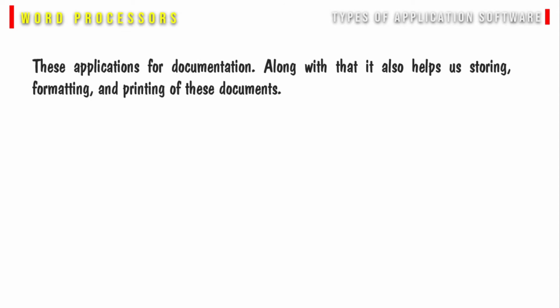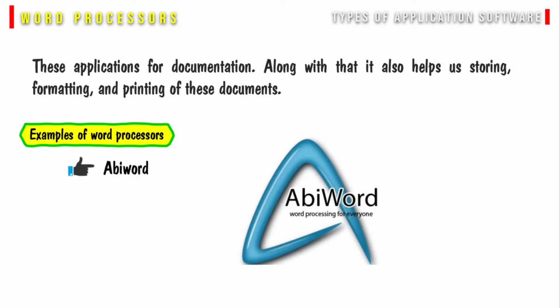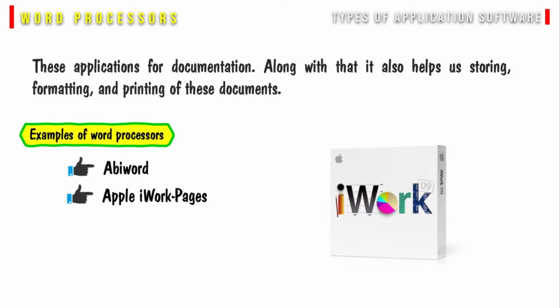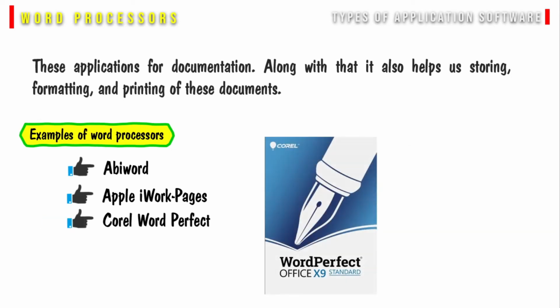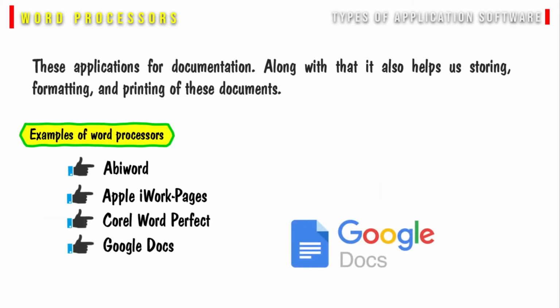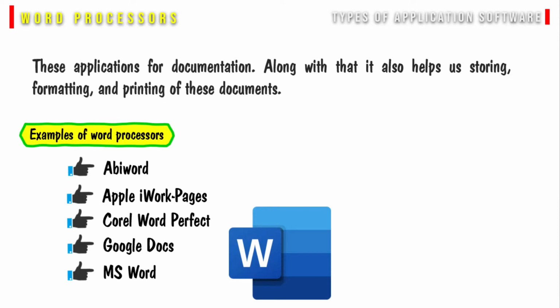Types of application software. Word processors. These are the applications for documentation. Along with that, they also help us in storing, formatting and printing of these documents. Some examples of word processors are AbiWord, Apple iWork Pages, Corel WordPerfect, Google Docs, MS Word, etc. Database software.